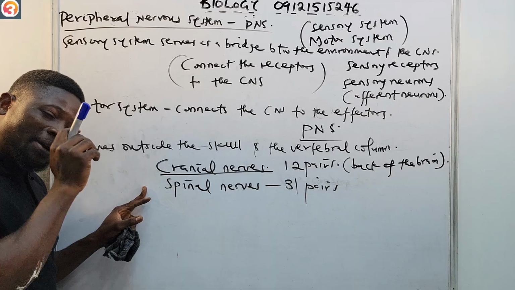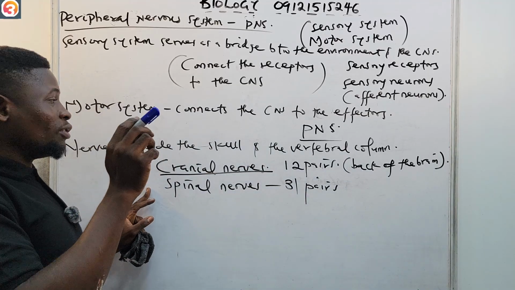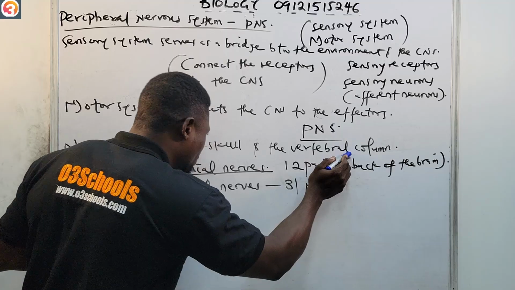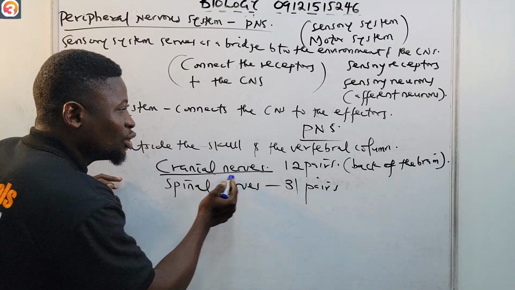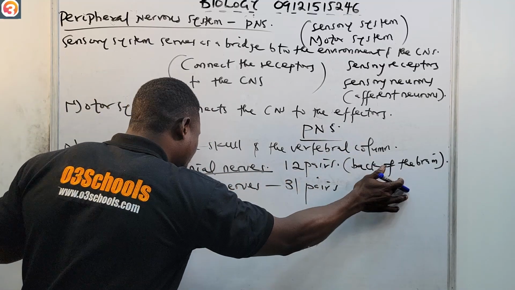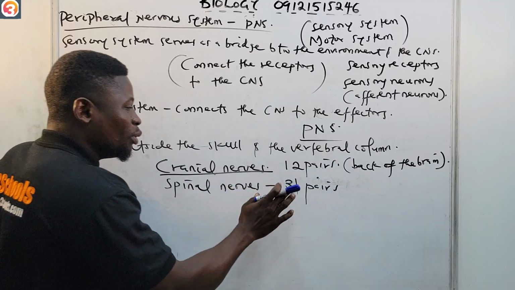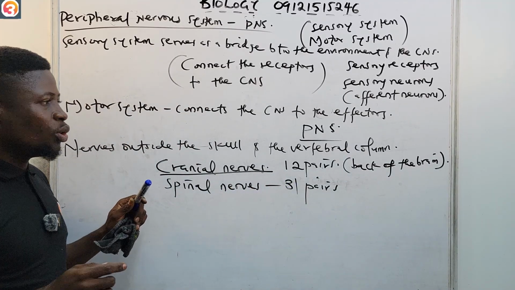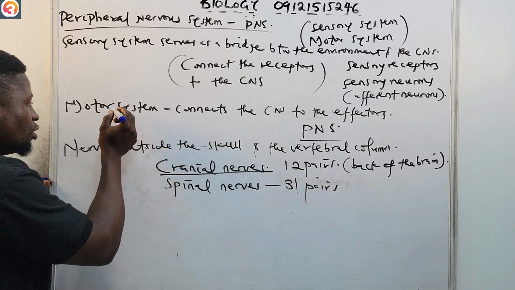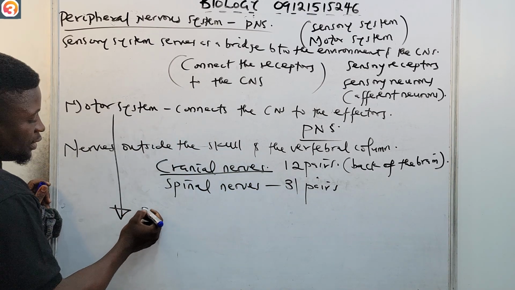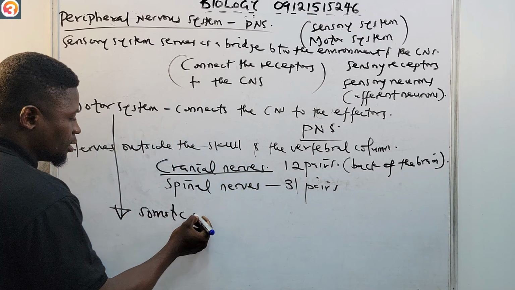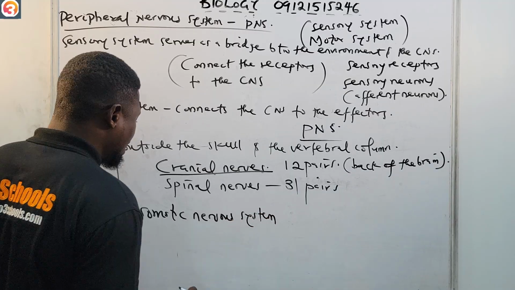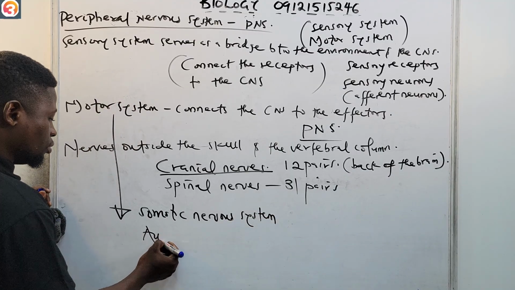Like I said, the peripheral nervous system consists of nerves that are outside the skull and the vertebral column. They consist of the cranial nerves, which are 12 pairs located at the back of the brain, and the spinal nerves, which are 31 pairs that branch out to different parts of the body. Also, I said that the motor system consists of the somatic nervous system and the autonomic nervous system.